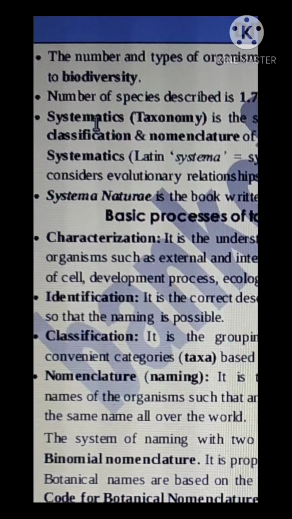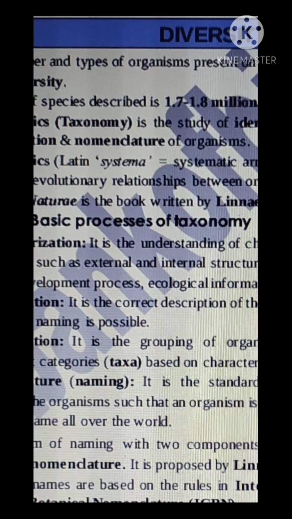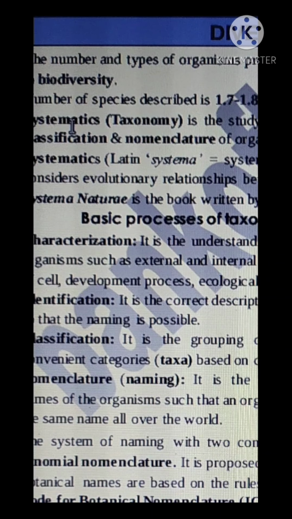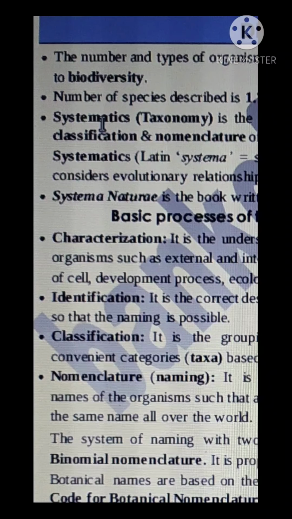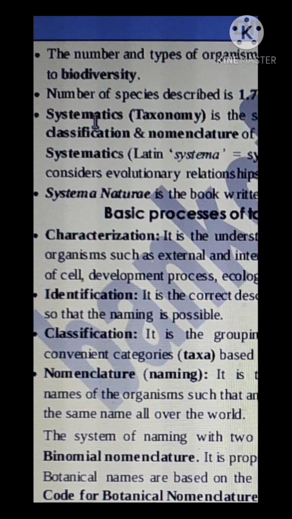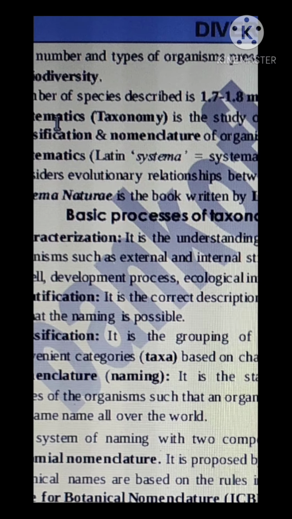Now, the processes of taxonomy. What are the basic processes of taxonomy? One is characterization. First step is a characterization of organisms.